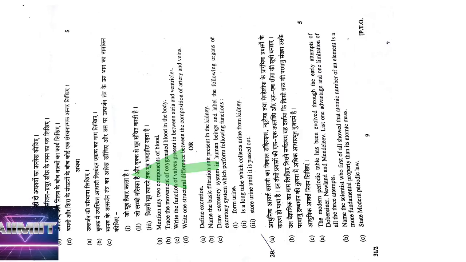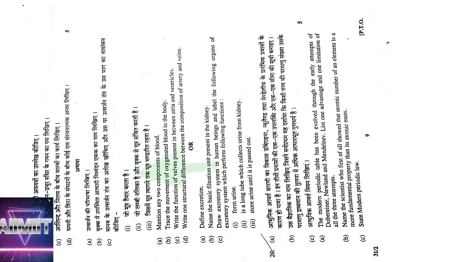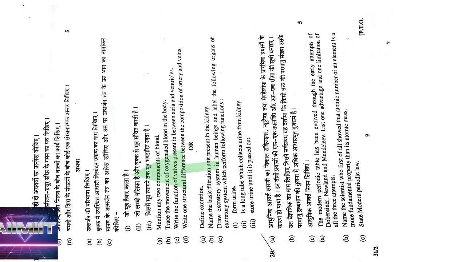Write the function of the valves. Valves prevent backward flow of blood. Write one structural difference between composition of artery and vein. He is saying structural difference. Arteries have thick walls, veins have thin walls, because arteries have to withstand pressure, they have thick walls. And coming to our question, define excretion is also there. Excretion is removal of waste products from the body. Name the basic filtration unit present in the kidneys, means it is nephron.